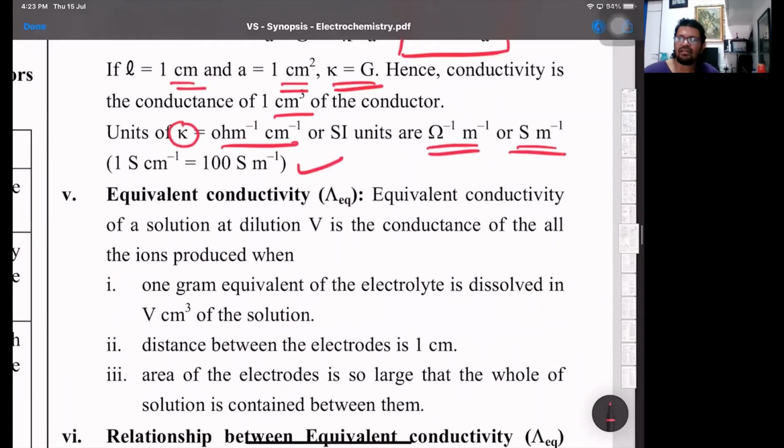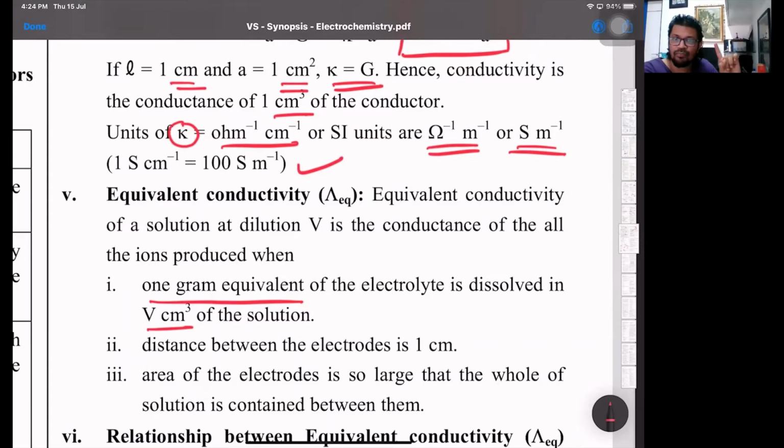Equivalent conductivity, that's basically lambda EQ, capital lambda, and EQ is for equivalent. That's basically with respect to its equivalent weight. Equivalent conductivity of a solution at dilution is the conductance of all the ions produced when 1 gram equivalent of the electrolyte is dissolved in V centimeter cube. What is 1 gram equivalent? Equivalent weight of a substance is called 1 gram equivalent.